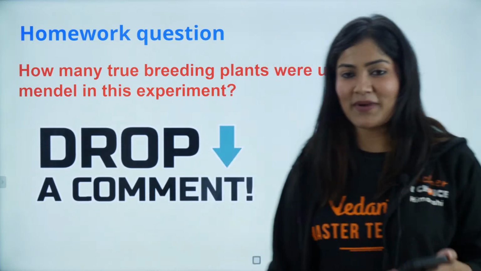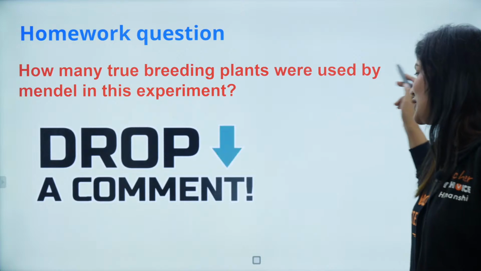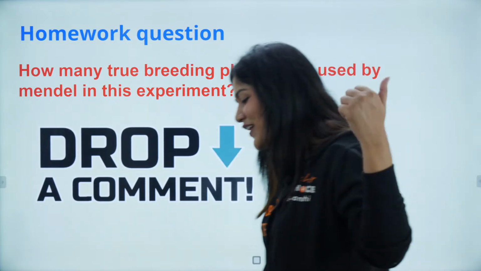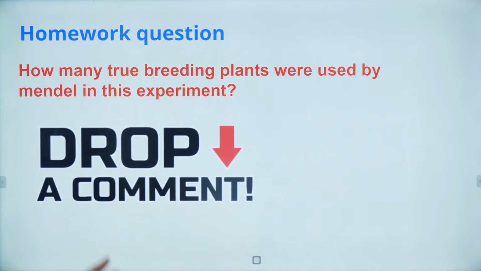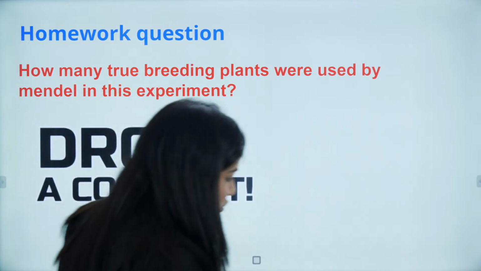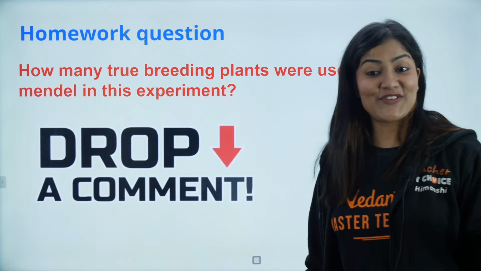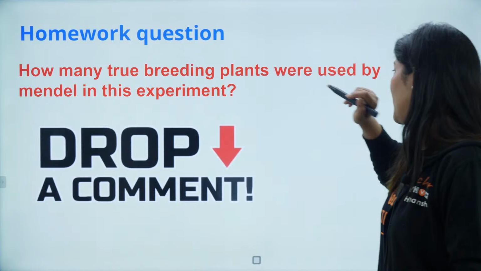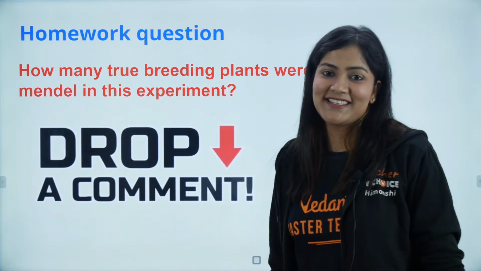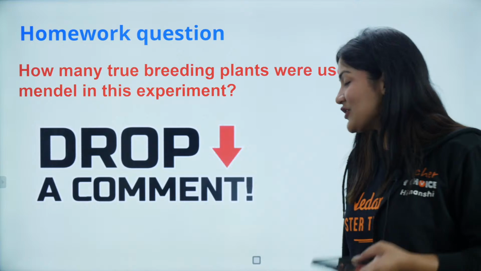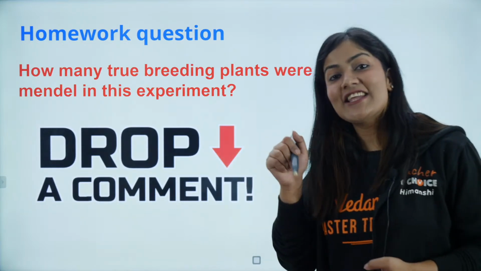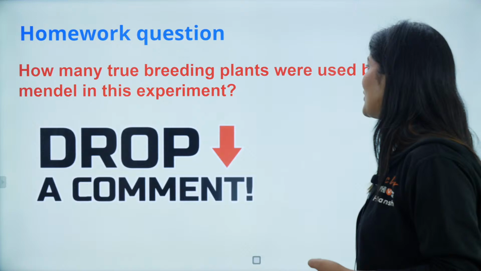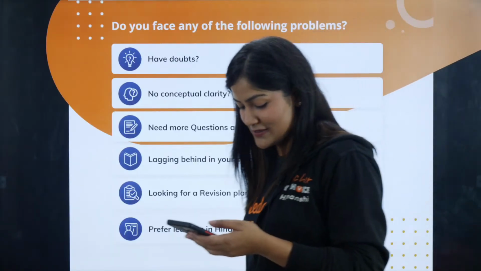Now this is your homework question, my kids. How many true breeding plants were used by Mendel in his experiment? It's a very nice question. Read the question carefully. This is your homework question. I want you guys to drop your answer in the comment box after the session. And in the next session, I'm going to give a shoutout to the students who give me the correct answer. It's a very nice question, I'm telling you guys. How many true breeding plants were used by Mendel in his experiment? Read the question carefully and make sure that you give me the correct answer in the comment section after the class.